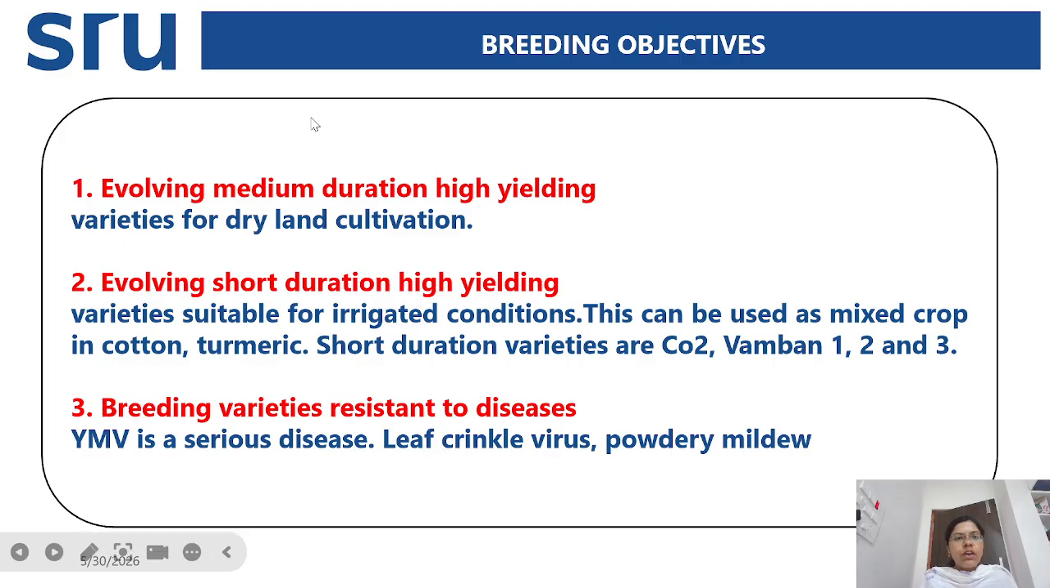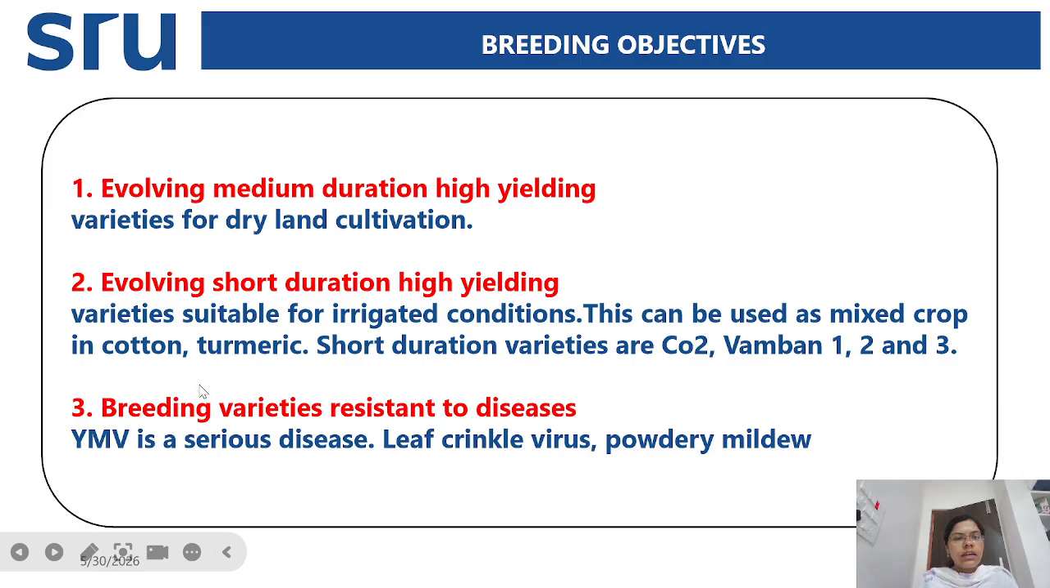Next, coming to the breeding objectives, evolving medium duration high yielding varieties for dryland conditions. Generally the pulses mostly grow in the rainfed areas. So we have to develop varieties which have short durations with high yield for dryland conditions. And next is evolving short duration high yielding varieties suitable for dryland conditions. Generally we can use them as mixed cropping with cotton and turmeric. For this, the short duration varieties are Co2, Vamban 1, 2, and 3.